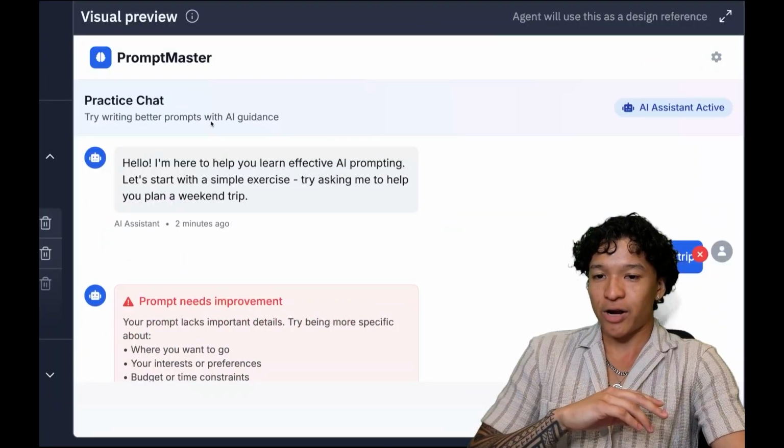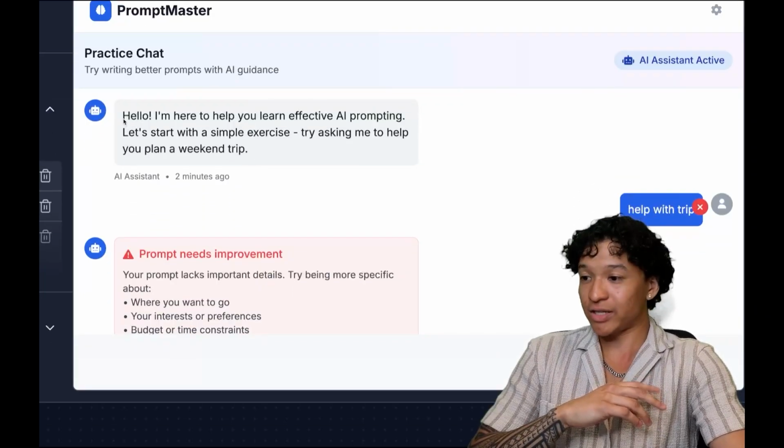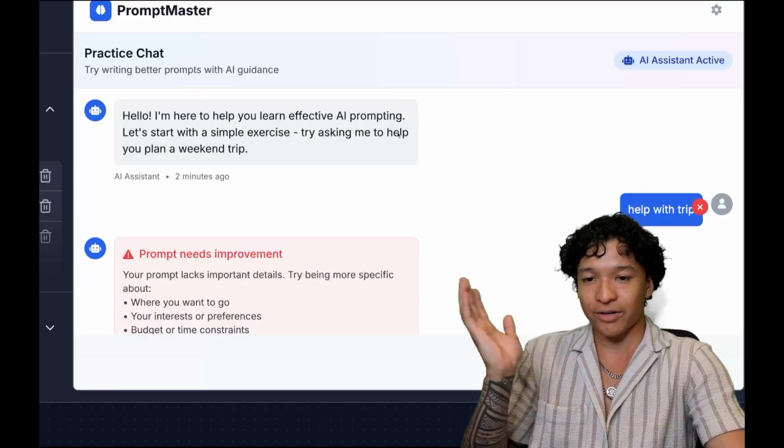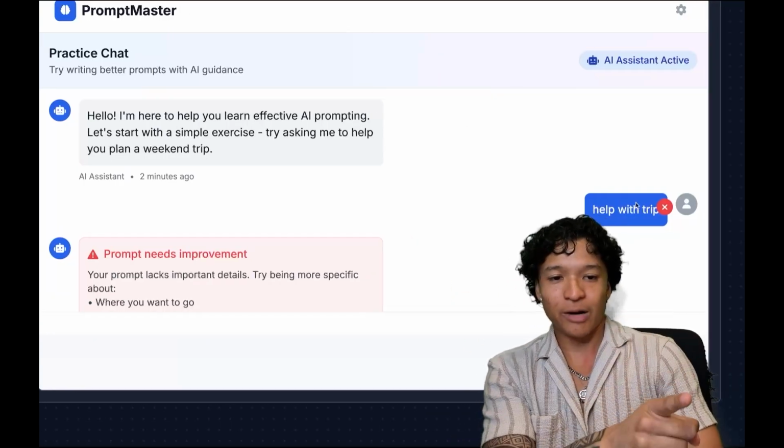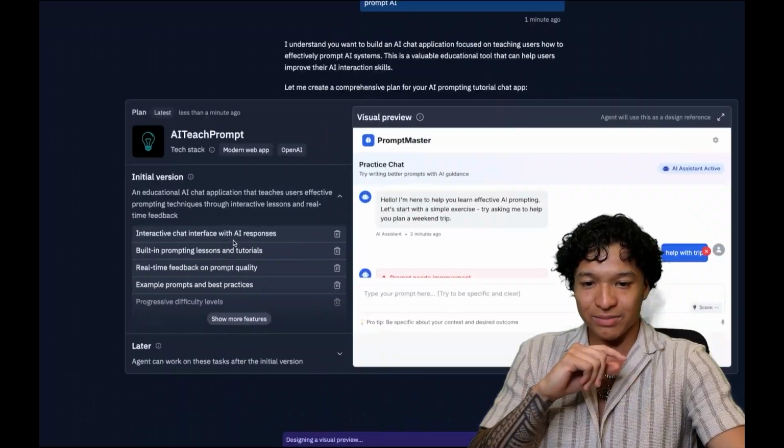Try writing better prompts with AI guidance. It says AI assistant active. It's giving us an example demo UI saying, "Hi, I'm here to help you learn effective AI prompting." "Help with trip. Your prompt needs improvements." "Type your prompt here. Try to be specific and clear."